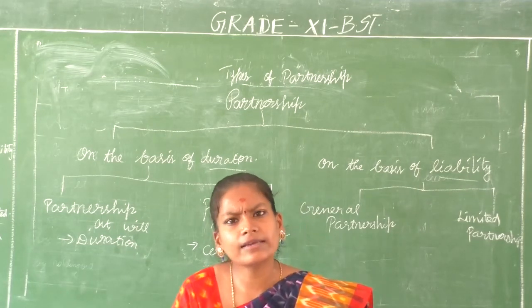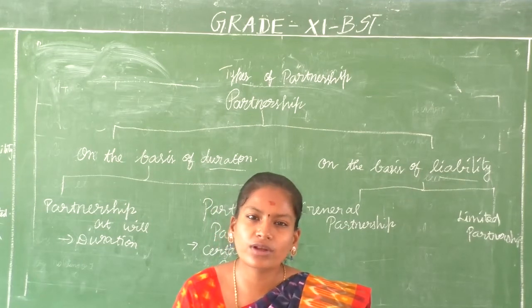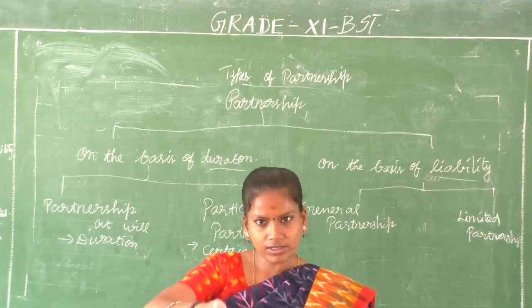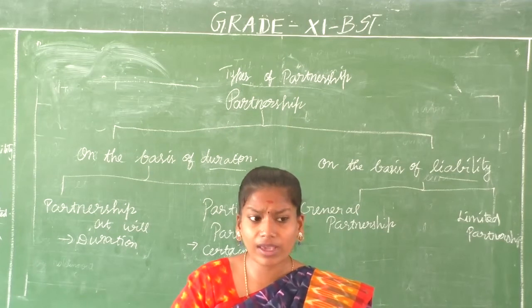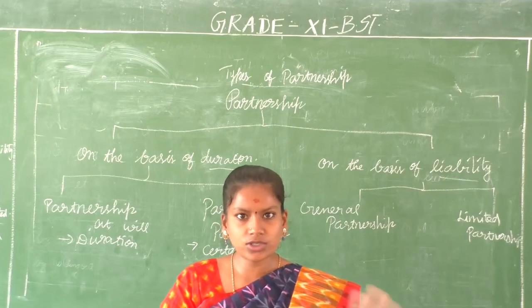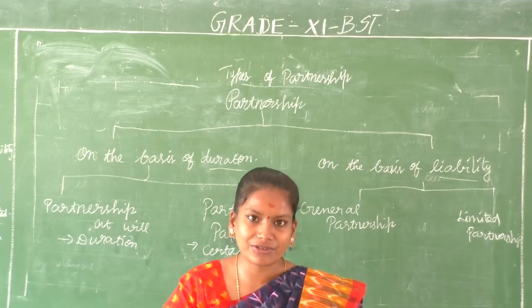Or even at times, even though the activity is not completed, the time duration is there. Within 2 years we have to construct this road or this particular building. So they can construct the building and dissolve it, or 2 years are over, so we are dissolving. It's their wish.